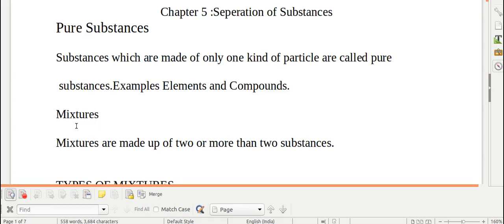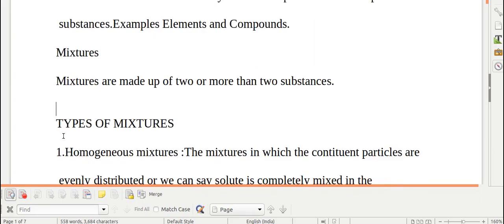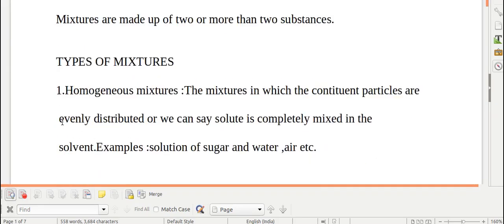means mixture of two or more things. So mixtures are made up of two or more than two substances. There are different types of mixtures. First is homogeneous mixtures. Now, what is homogeneous?